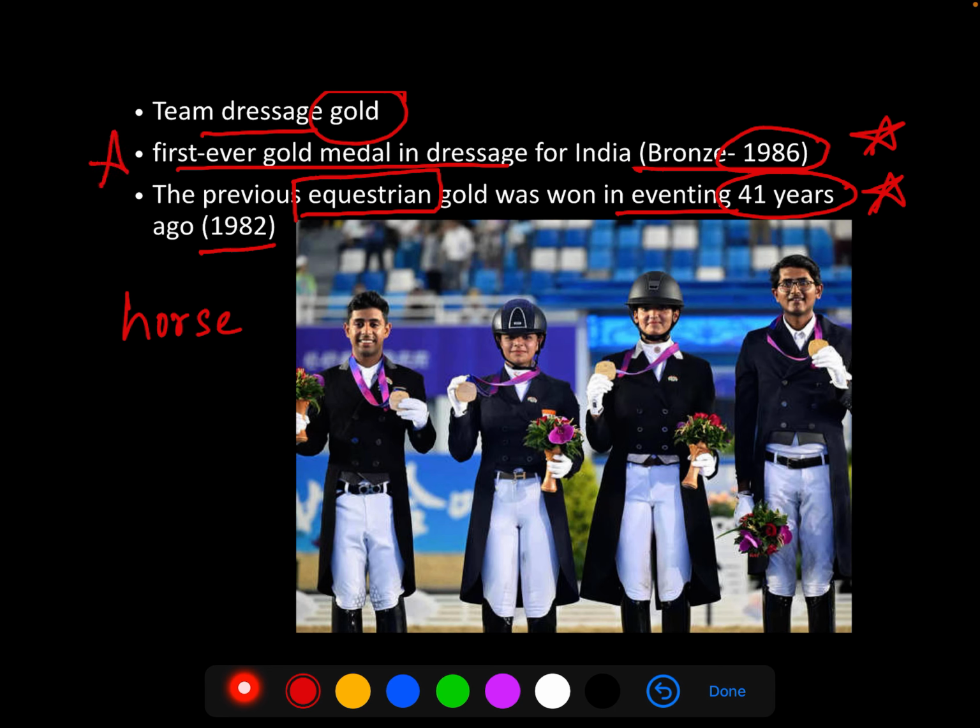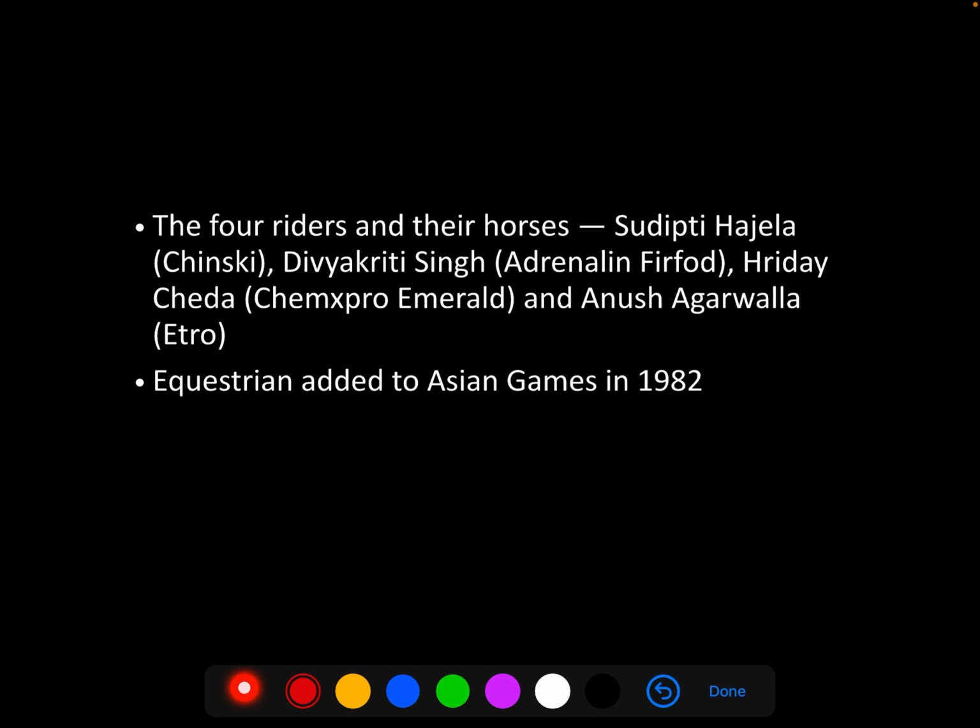Now, that is why this new piece of news is very, very important. You need to keep in mind the names of your riders for sure. Sudipti Hajela, Divyakriti Singh, Hriday Chheda, and Anush Agarwalla. However, considering that the names of their horses are quite unique, and some of them, such as this Adrenaline Firfod, are symbolic of pharmaceutical products than anything else.